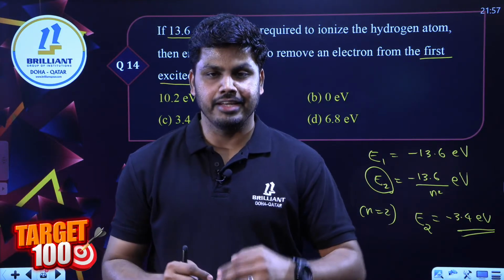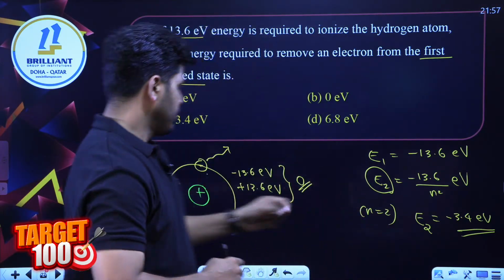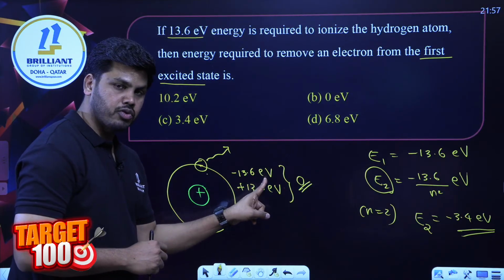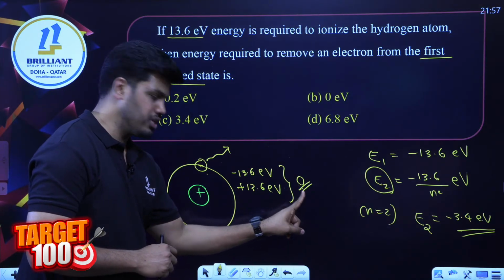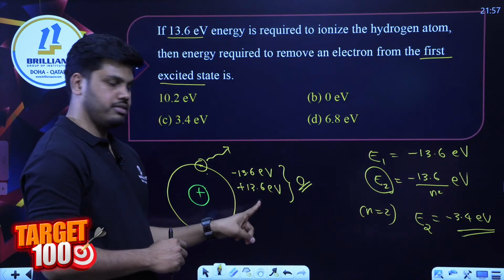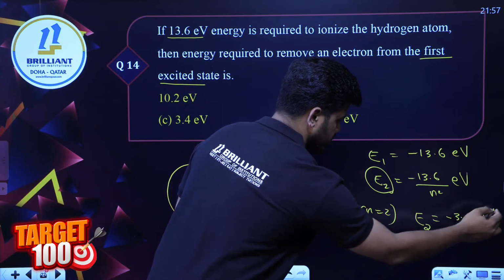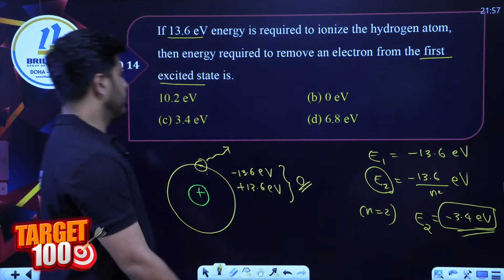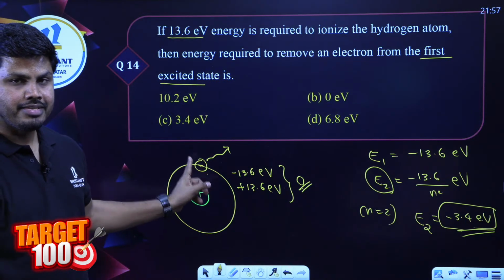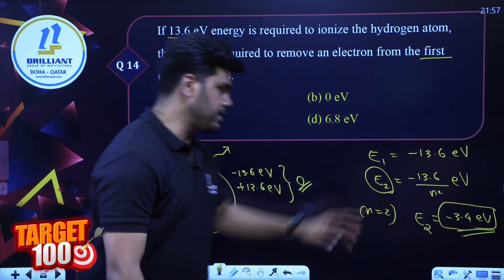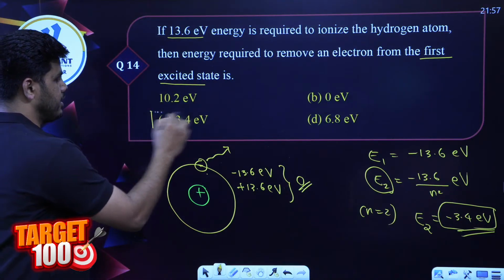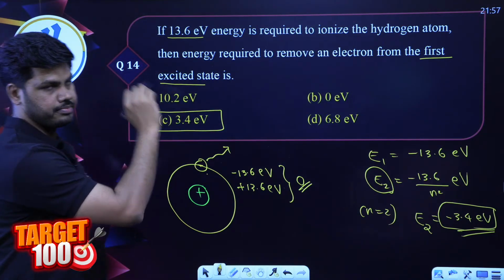We have to make the energy 0. Before, minus 13.6 electron volt is converted to 0 by adding plus 13.6 energy into it. Here minus 3.4 electron volt energy is the energy of that electron. So we have to supply the same amount of energy but plus. Option C is the correct answer for this.